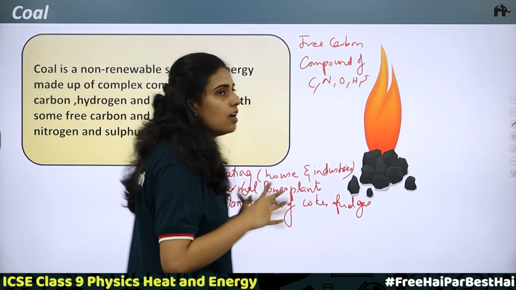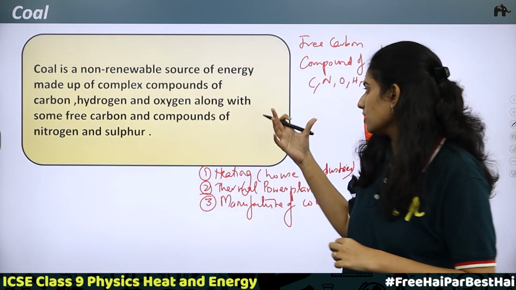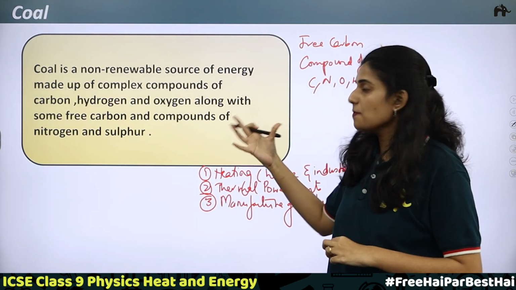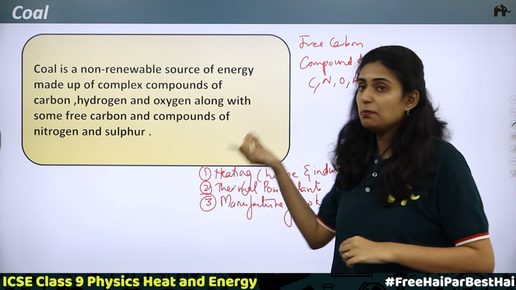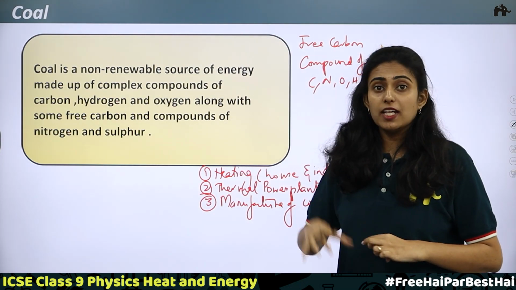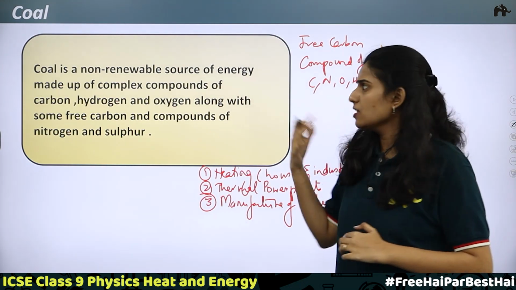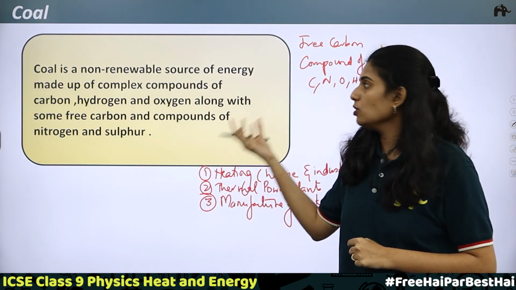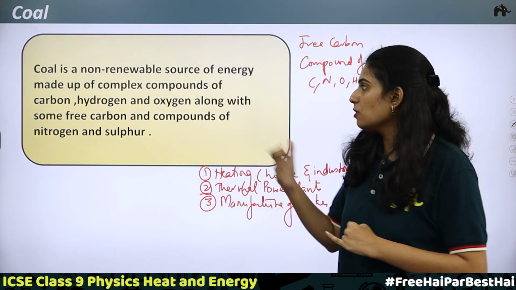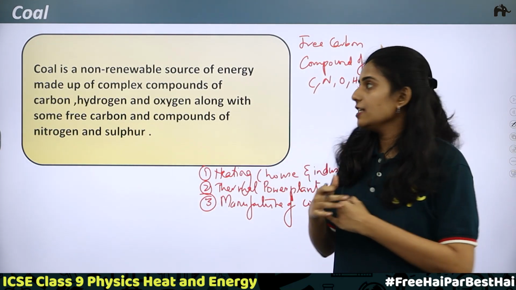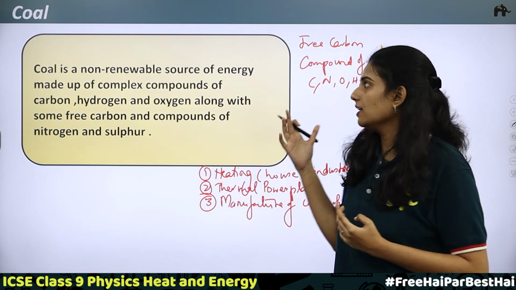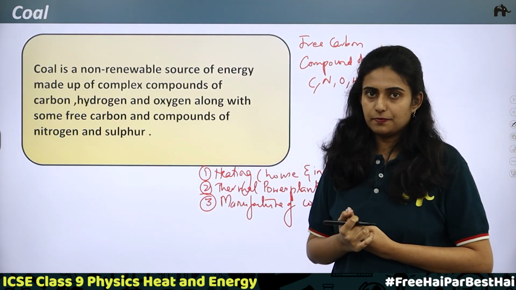In India, coal is found mainly in certain regions. How do we get coal? Coal is a fossil fuel that is formed from the dead plants and animals that were buried deep inside, millions of years ago. This produces coal. In India, coal mines are mainly found in Jharkhand, Chhattisgarh, West Bengal, Orissa. In these districts, you can find the coal mines.